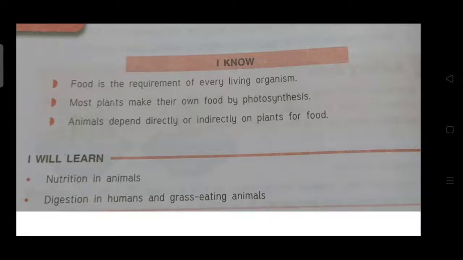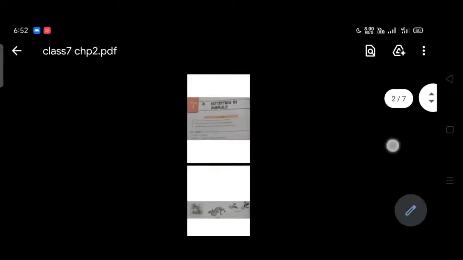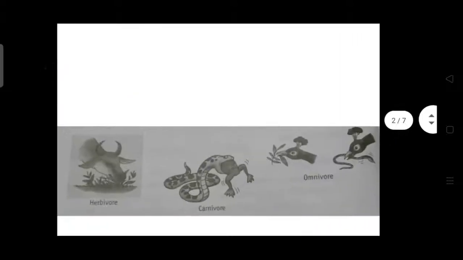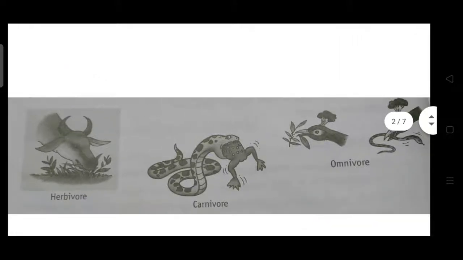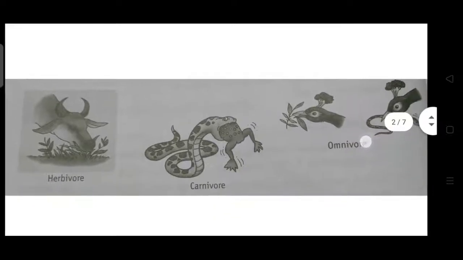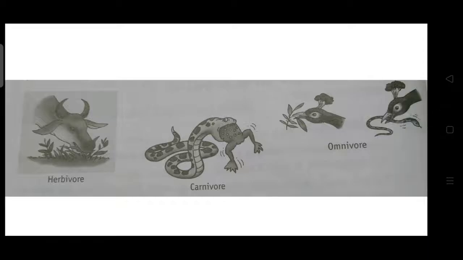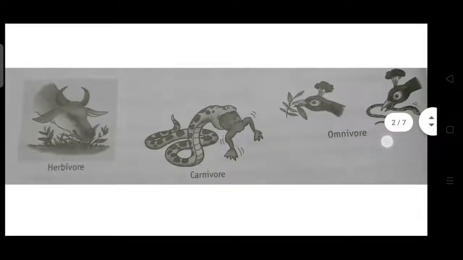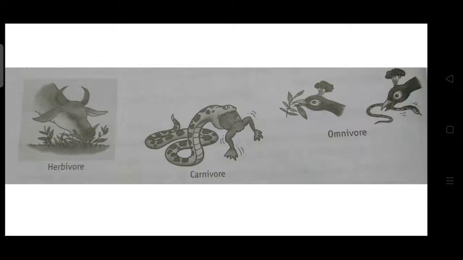called heterotrophs. Some animals only eat plants, they are called herbivores. Some eat only animals, they are called carnivores. And some eat both plants and animals, they are called omnivores.